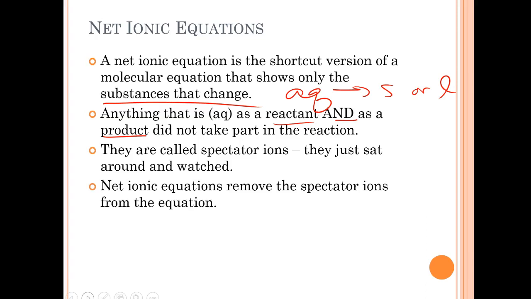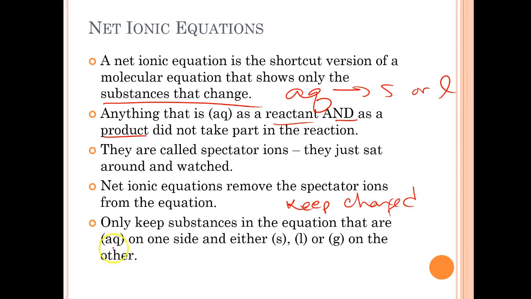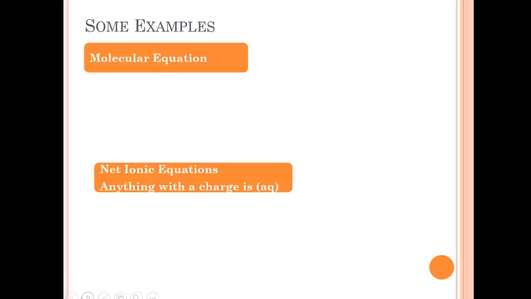So net ionic equations remove the spectator ions from the equation. In other words, you just keep anything that changed. That's all you do. Okay? Aqueous on one side and either a solid, a liquid, or a gas on the other. So, and it only applies to acid base and double replacement. We're not going to do it with the other kind.